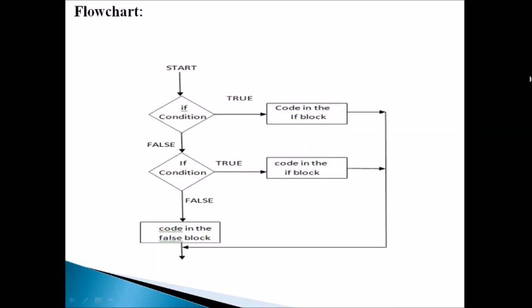So this is the flow chart. If the condition is true, it has a separate source code block, and after executing this it will exit from the block. Okay, and in case the condition is false, we can make another condition. If it gets true, there will be another set of statements to execute, and if it is false, we can make as many if conditions as we need, and finally there will be the else part source code from where we can exit from the block.